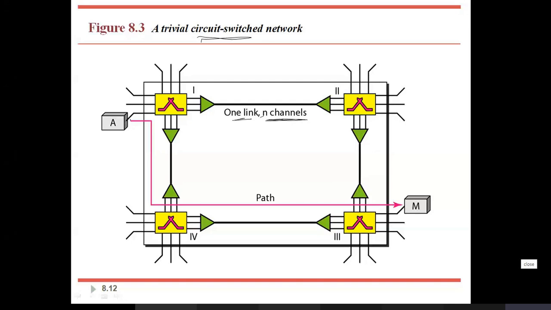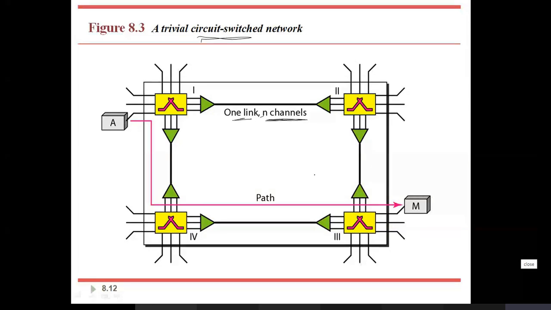Device A is connected to this switch, and whatever data comes from device A and other devices, it multiplexes and sends to the other switch. Before delivering to this switch, it has to demultiplex and deliver. The same process goes on till it reaches the destination M.